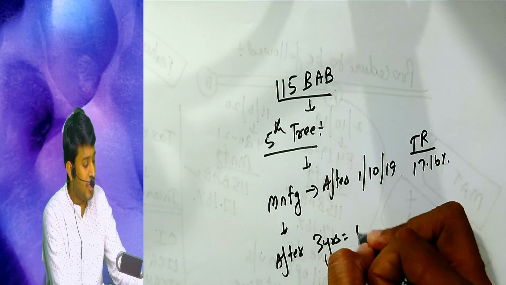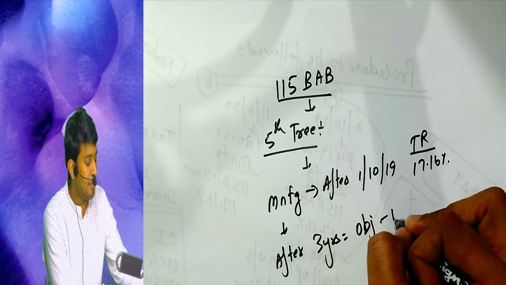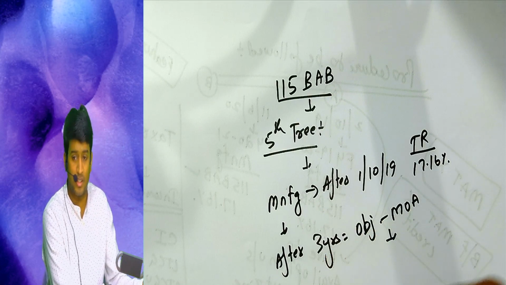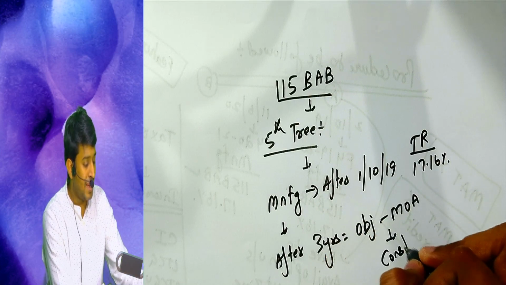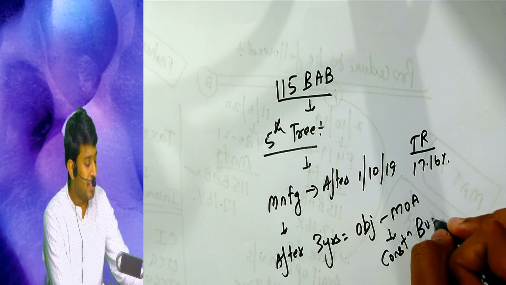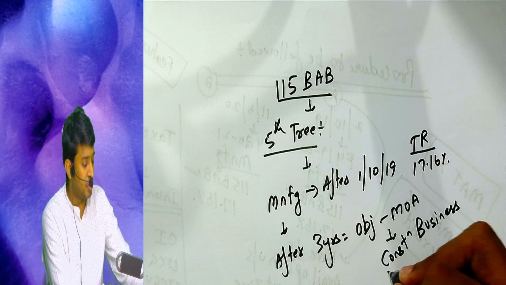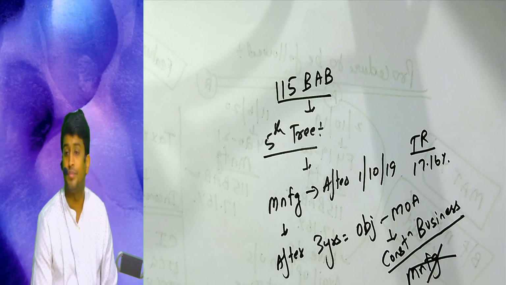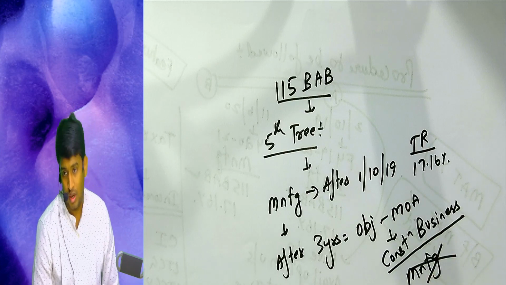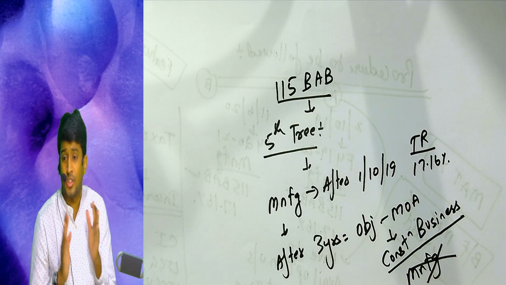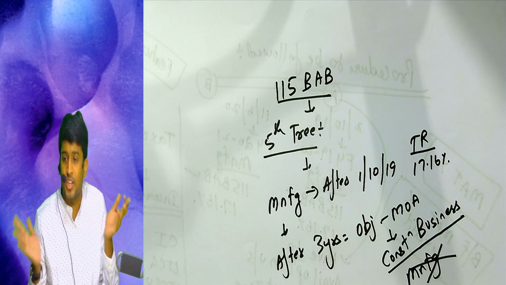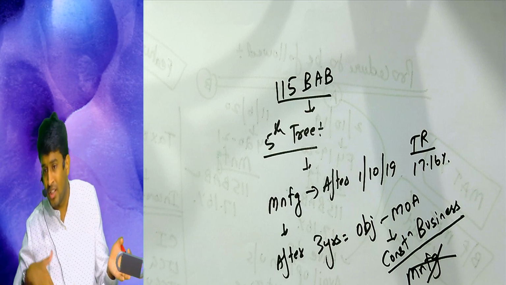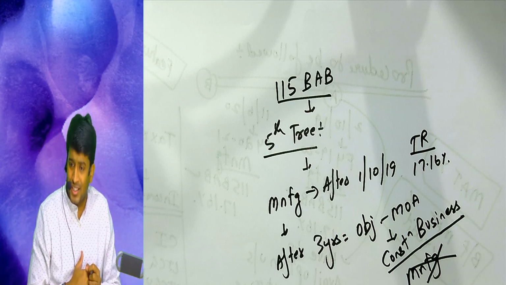I have changed my objects clause of MOA, and in the same name I am doing the construction business, and I have stopped my manufacturing concern. Possible, sir? Yes, possible. I have changed my nature of business by changing the objects clause of memorandum of association from manufacturing to real estate.